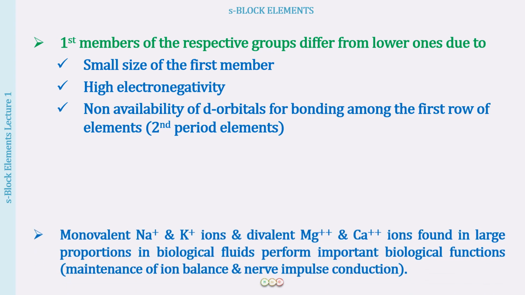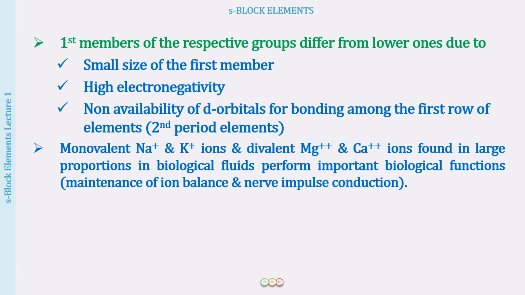Now a brief overview of the uses of these. So we have monovalent potassium and sodium ions and divalent magnesium and calcium ions found in a large proportion in the biological fluids, which perform important biological functions like maintenance of the ion balance and nerve impulse conduction. We will be talking about more of these uses as the course progresses, but this is why they are so very important. We cannot survive without these ions. They are so very important to us.